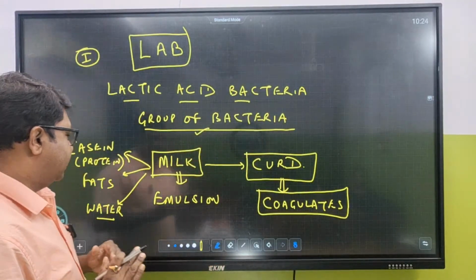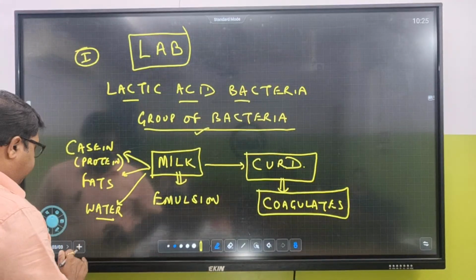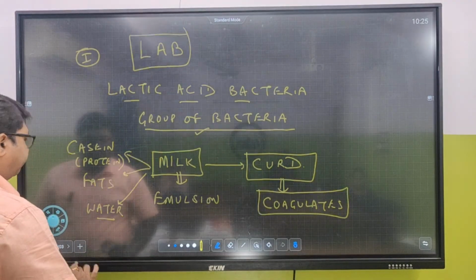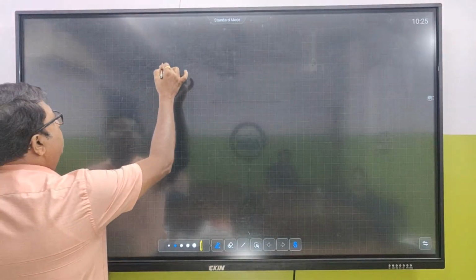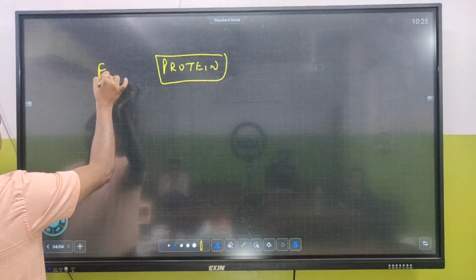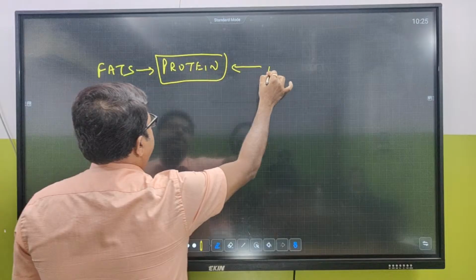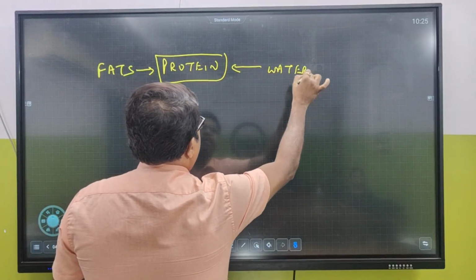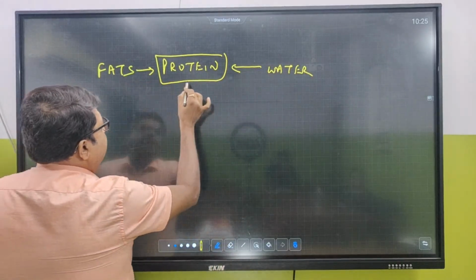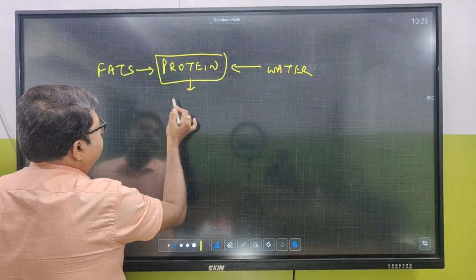See, with these bacteria, what happens? The protein present inside the milk basically binds the fats with water. Now, this protein gets denatured at some temperature.